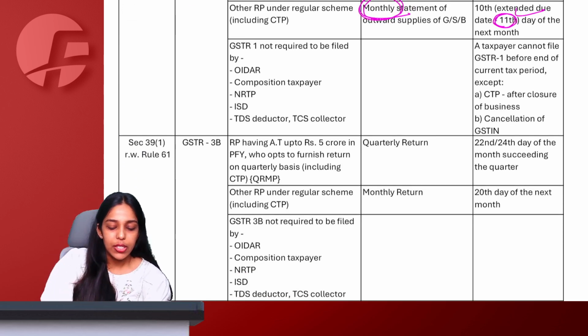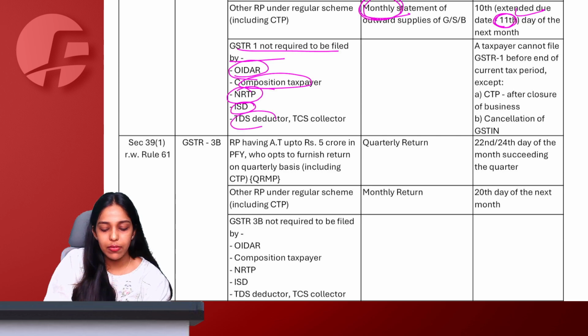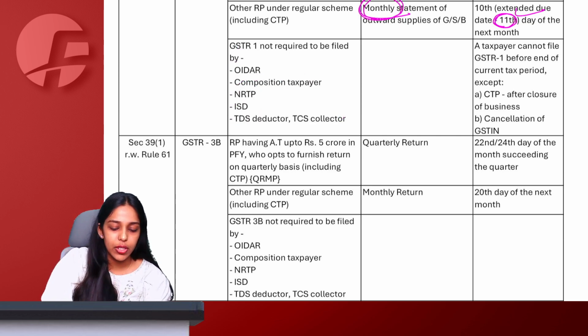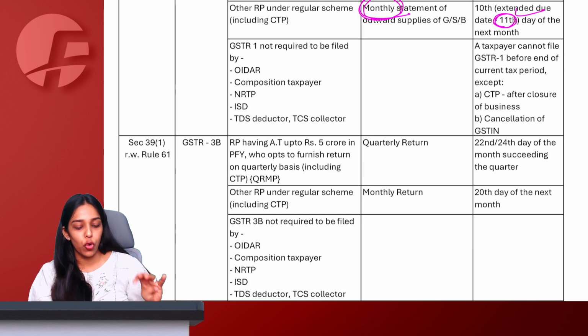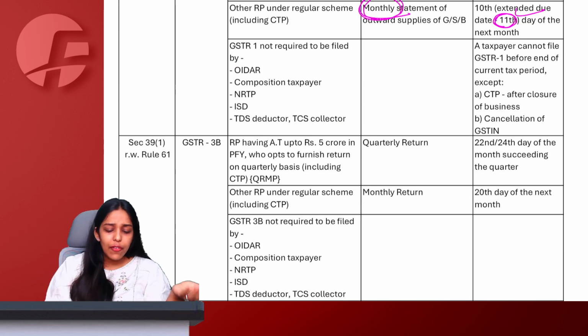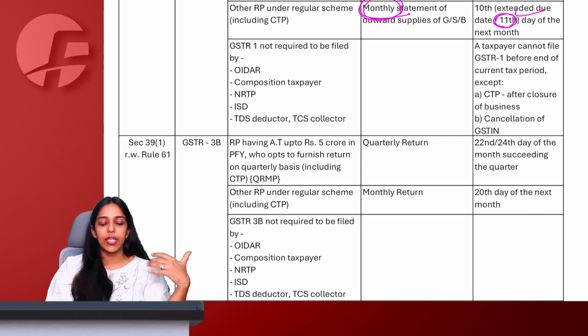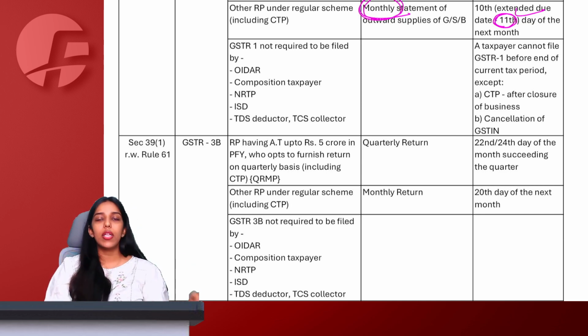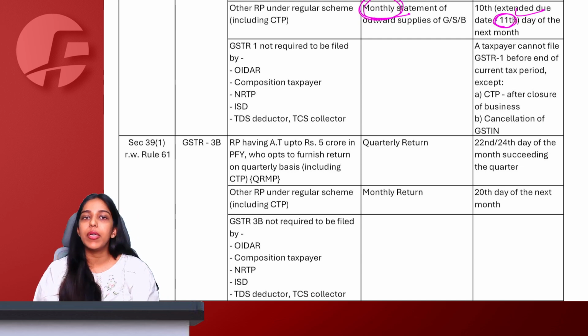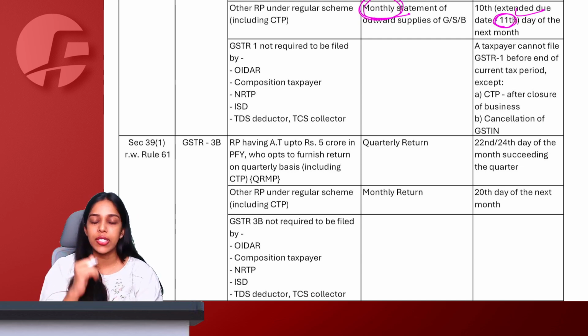GSTR 1 is not required to be filed by OIDAR, Composition, NRTP, ISD. These all people have their own returns. Composition person, GSTR 4, then we have GSTR 7 for TDS, GSTR 8 for TCS, GSTR 6 for ISD. So all these people have their own separate returns and therefore they don't have to file GSTR 1.